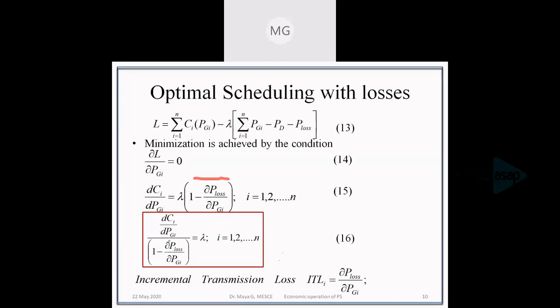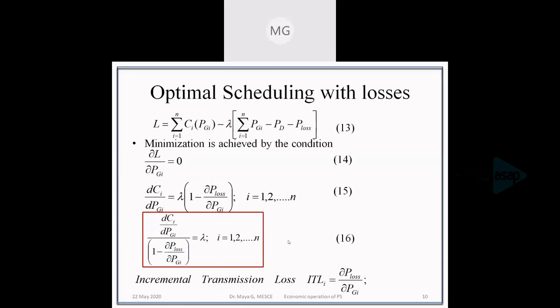And here, this particular term, that is dou P loss by dou Pgi, is called the incremental transmission loss. That is, what is the change in the loss whenever there is a change in the generation. Incremental transmission loss: what is the increase in the transmission loss when there is an increase in the generation?